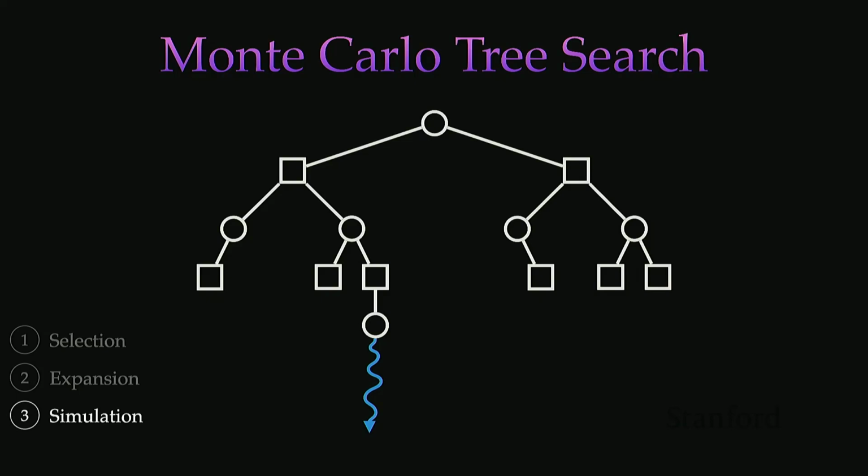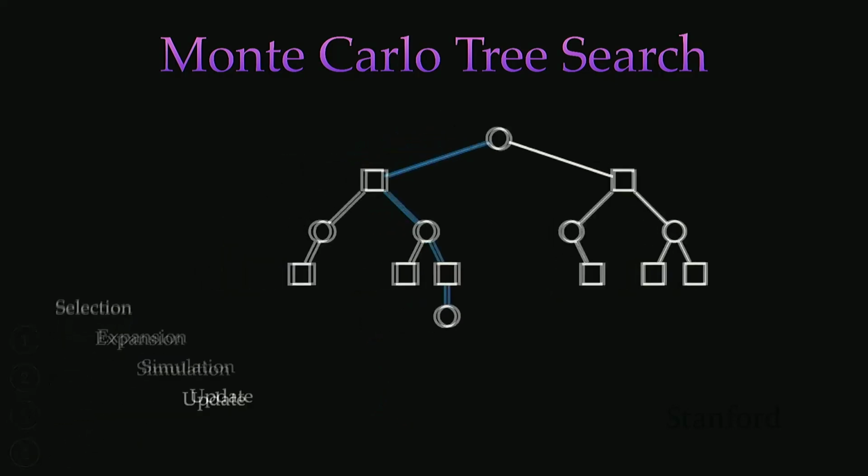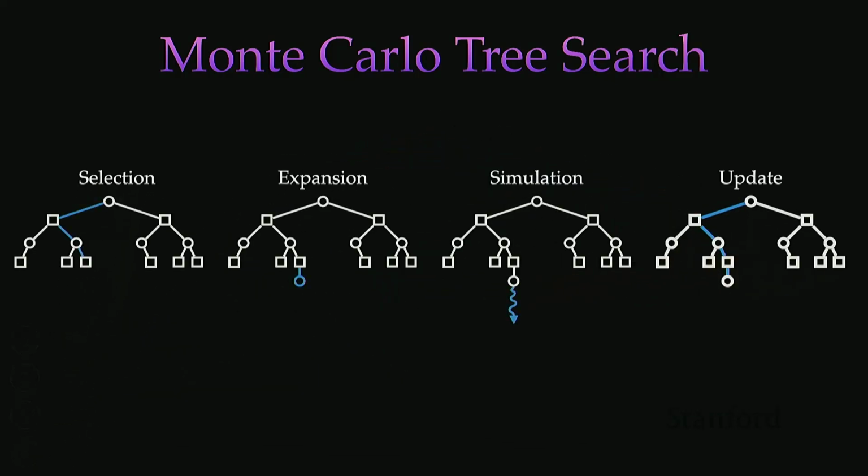And then after the simulation step, you're just taking that utility estimate and updating it back up the tree. Then you're just repeating this process over and over of selection, expansion, simulation, and update. And that is MCTS at the high level. So there are a few things that we need to talk about here in a bit more detail.